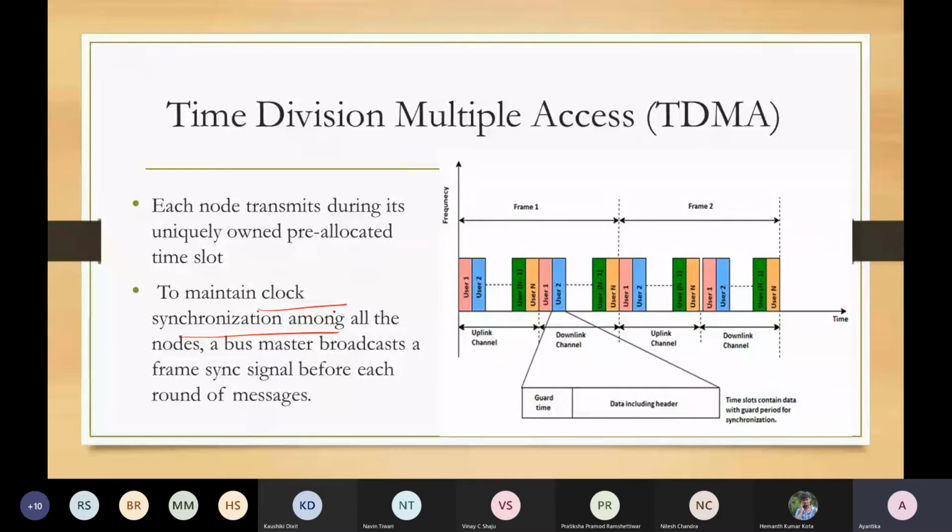This is again good in terms of real-time data handling, especially in case of prioritization of messages, because the slots may be assigned in such a way.